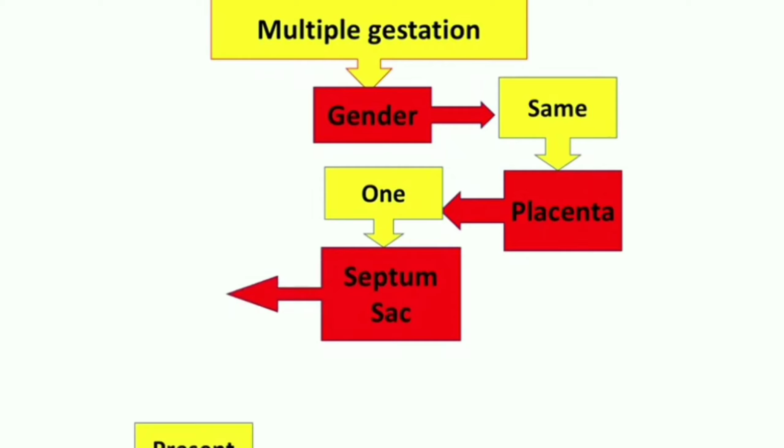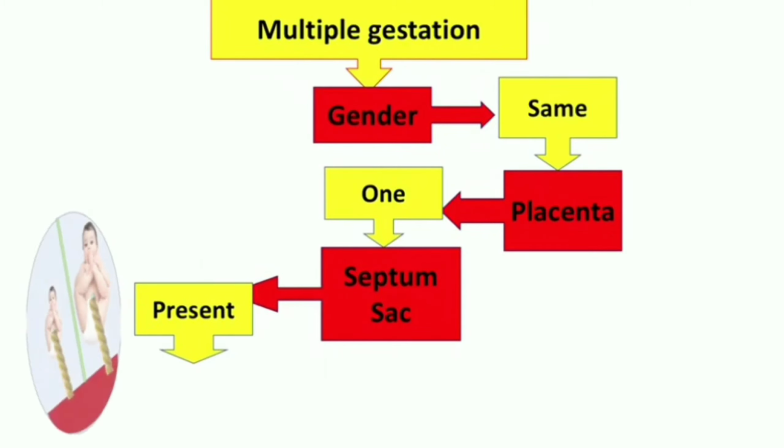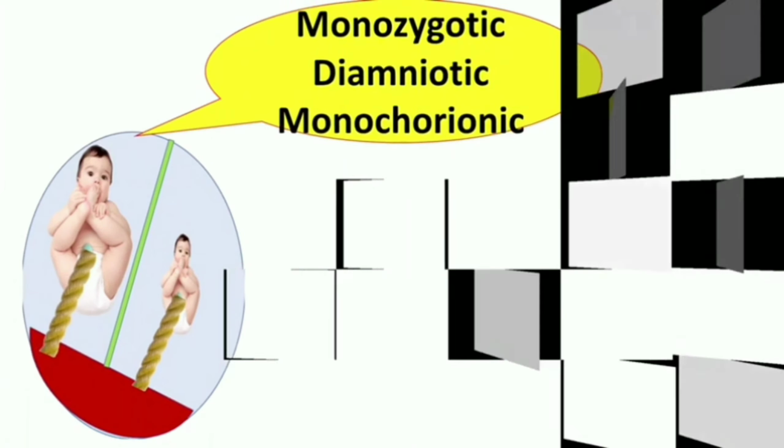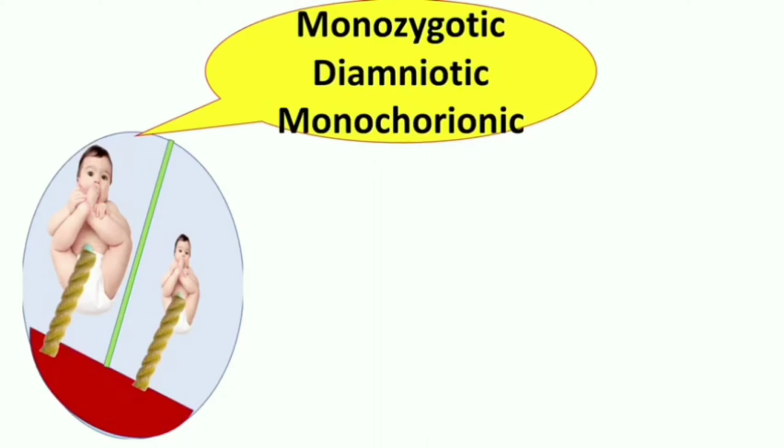If septum is present, okay, then we have this condition known as monozygotic. We have a single placenta, that is monochorionic, and two sacs are present, meaning septum is present, we have diamniotic condition.